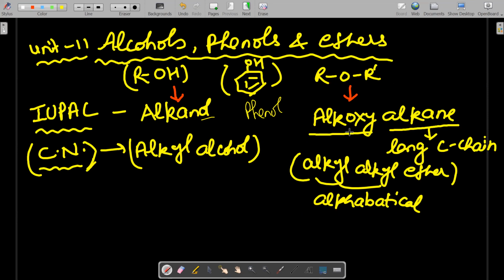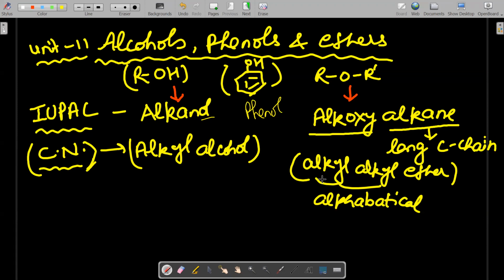Which one is called alkoxy, and which one is written as alkane? That depends. If both are different, the alkane is taken as the alkyl group having the greater number of carbons, or we can say the long carbon chain is written as alkane, and the short carbon chain is written as alkoxy. So the IUPAC name of ether is alkoxy alkane.